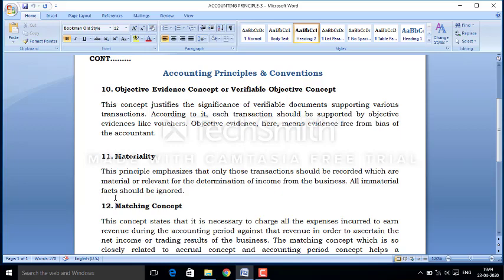So the matching concept helps in determining the actual cost of particular expenses of the business and the actual income of the business, because this follows the accounting period concept too.